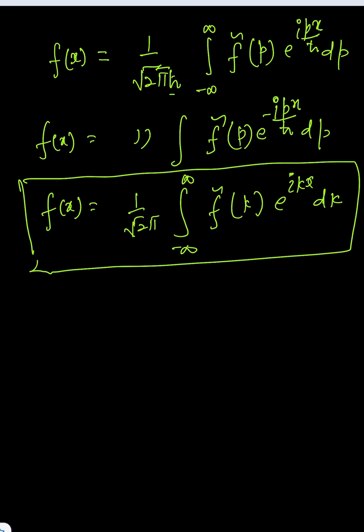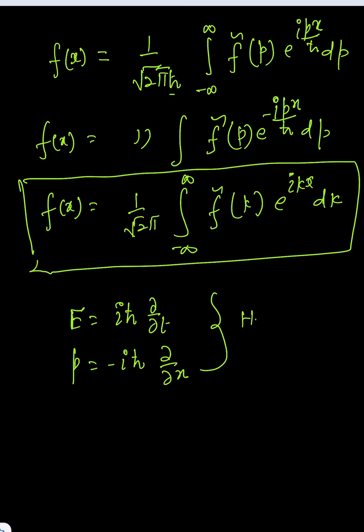Also, you should know that in quantum mechanics, everything is in operator form. Either your energy as iota h cut d over dt, our momentum minus iota h cut d over dx. And also we want all these operators to be Hermitian, because Hermitian operators give real eigenvalues, and we are going to measure these things in quantum mechanics.